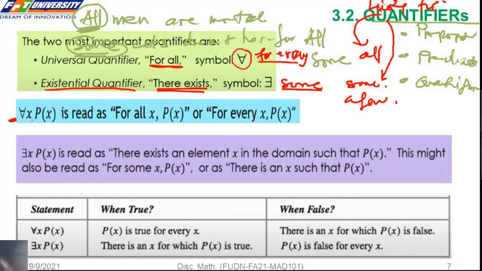So for this we can say for all x, P of x, or we can say for every x, P of x. For the existential quantifier, we can read there exists an element in the domain such that P of x. We can write simply for some x, P of x, or there exists x such that P of x.